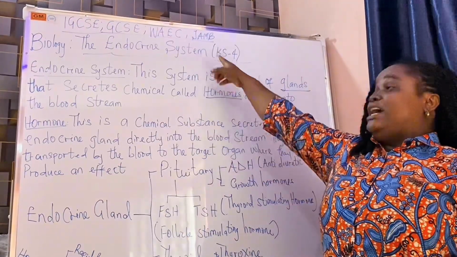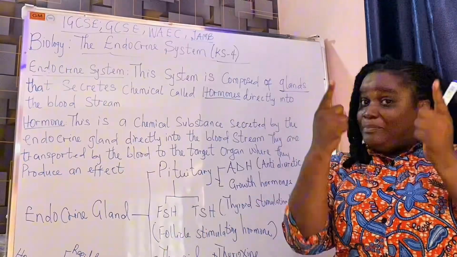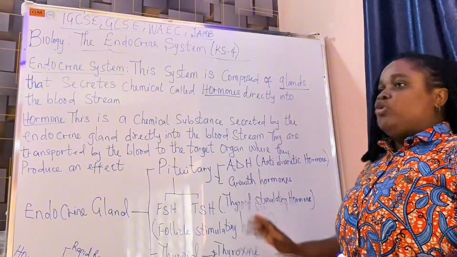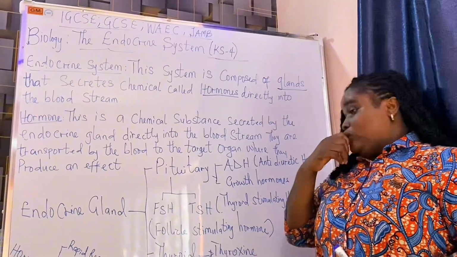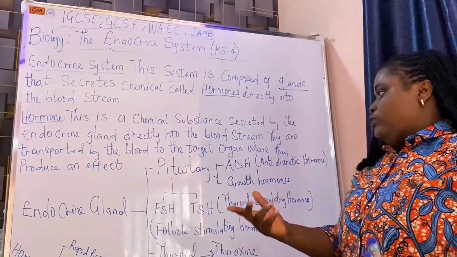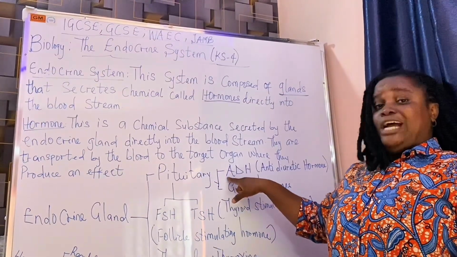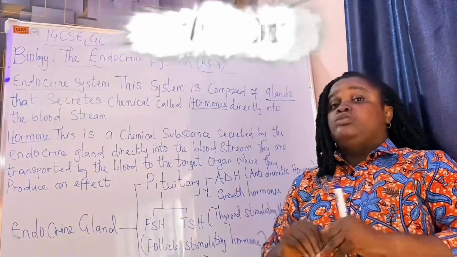For those of us who will be writing JAMB, these are multiple questions. You can just get marks here and there just by paying attention to this. Alright, so having said that, then the growth hormones, of course, they go to those organs and tissues, muscles that enables us to grow.